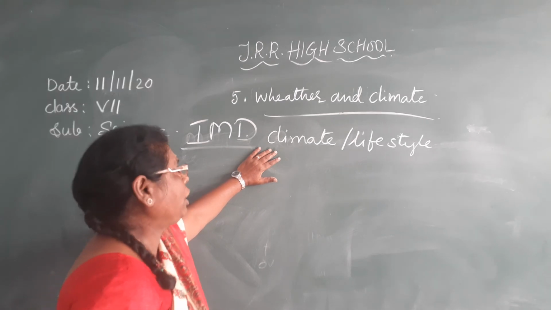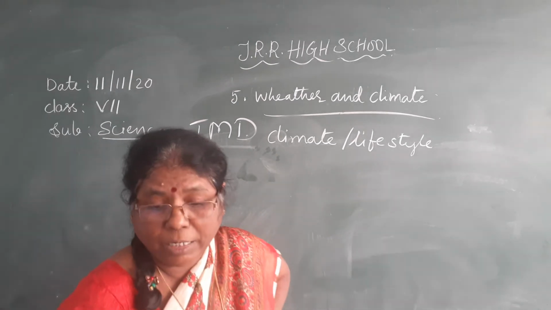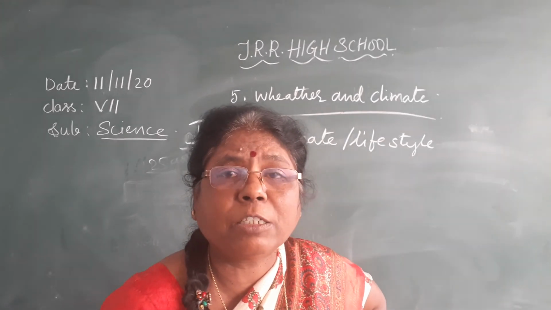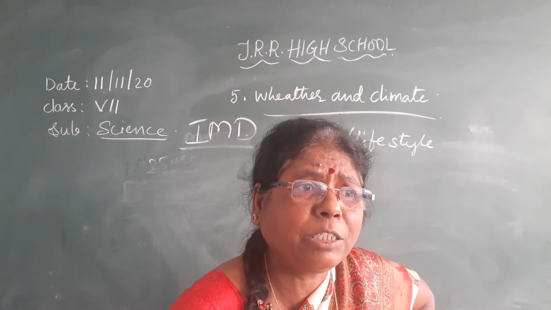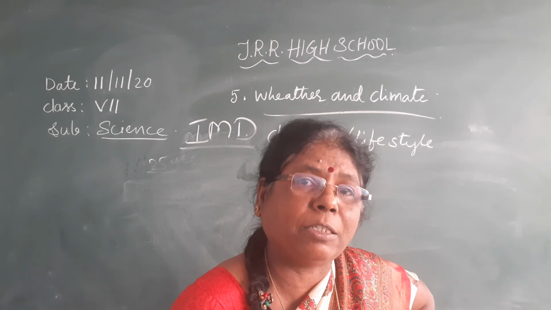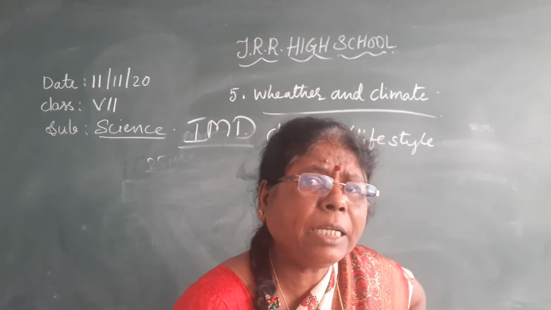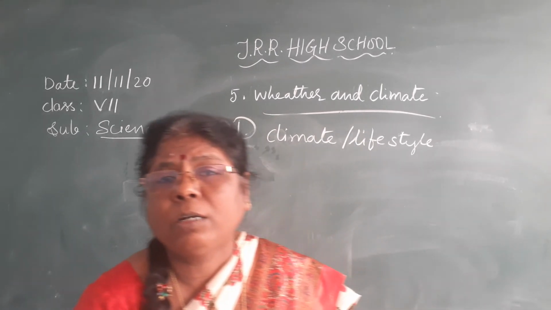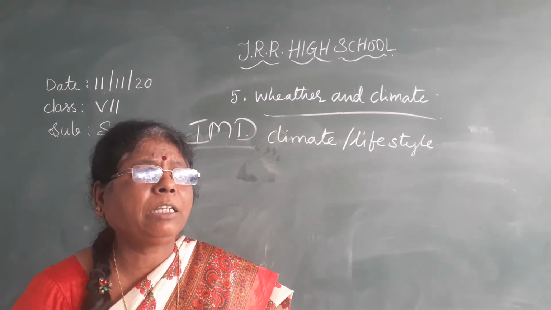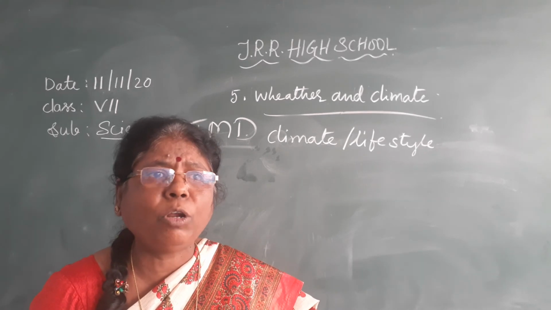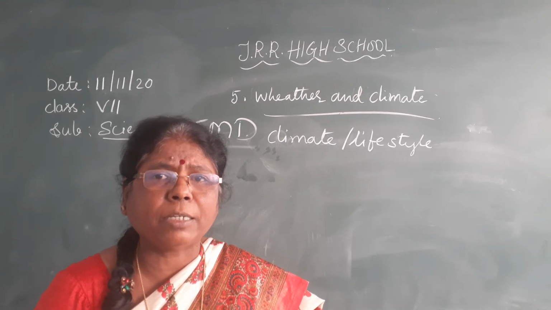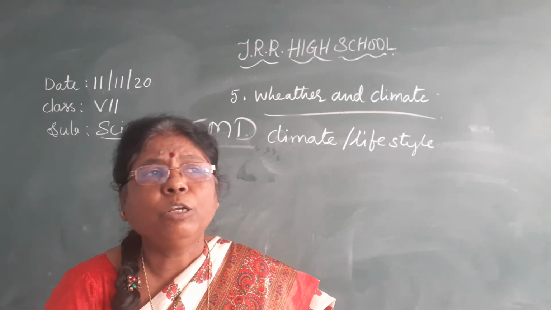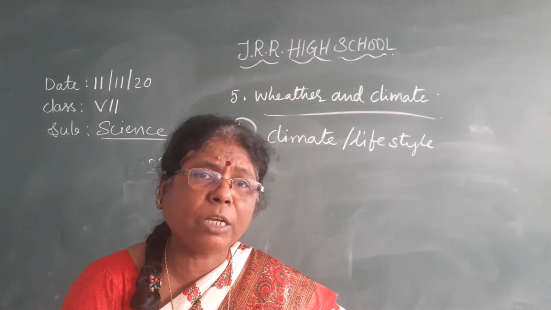Now, the climatic changes we are observing. Why is the climate shifting, the weather shifting, the seasons shifting? We are not getting timely rains. What is the reason why we are not getting timely rains? Due to human activity, human interference with nature only, we are not getting timely rains, isn't it? The seasons are changing, isn't it? So you are observing the change of seasons.